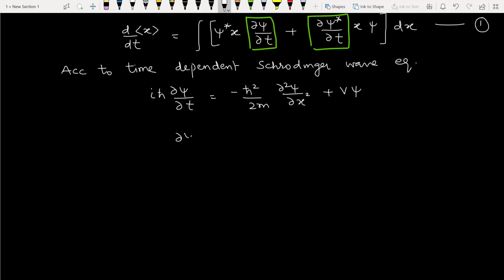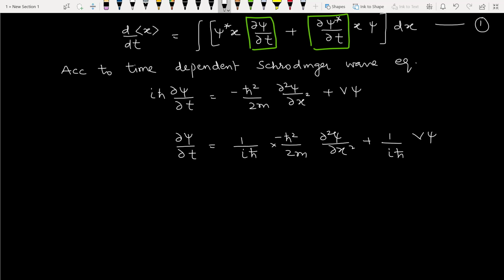So from here ∂psi/∂t equals 1 by i h-cut times minus h-cut square by 2m ∂²psi/∂x² plus 1 by i h-cut V psi.